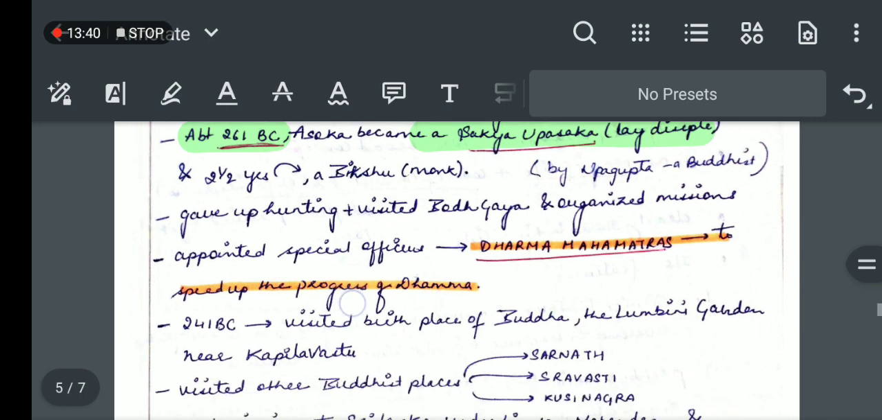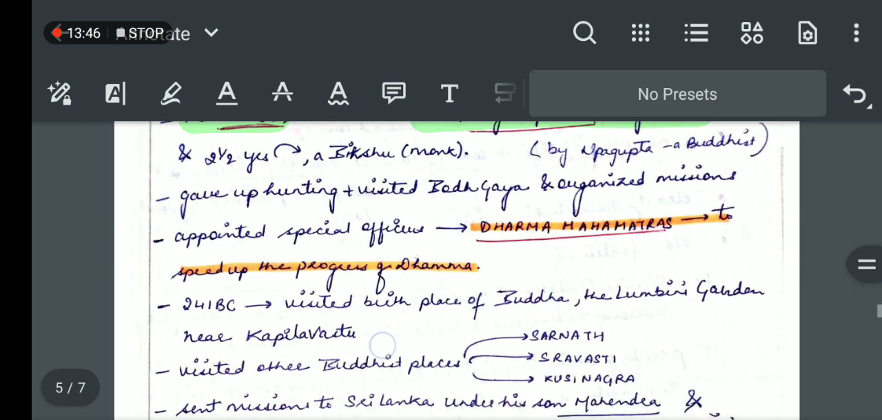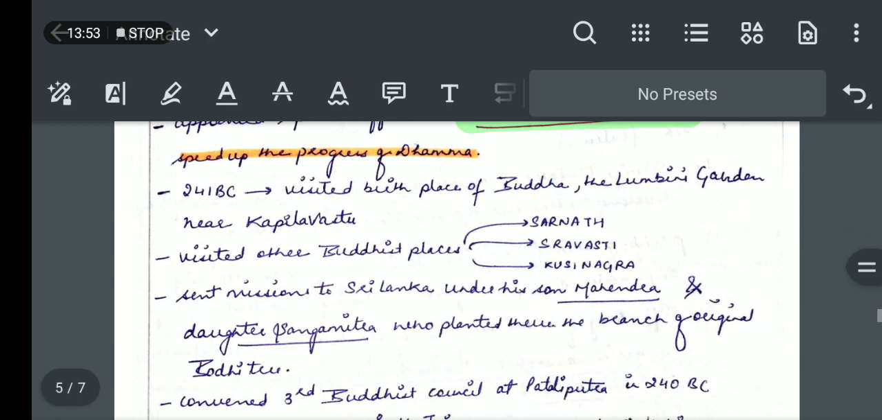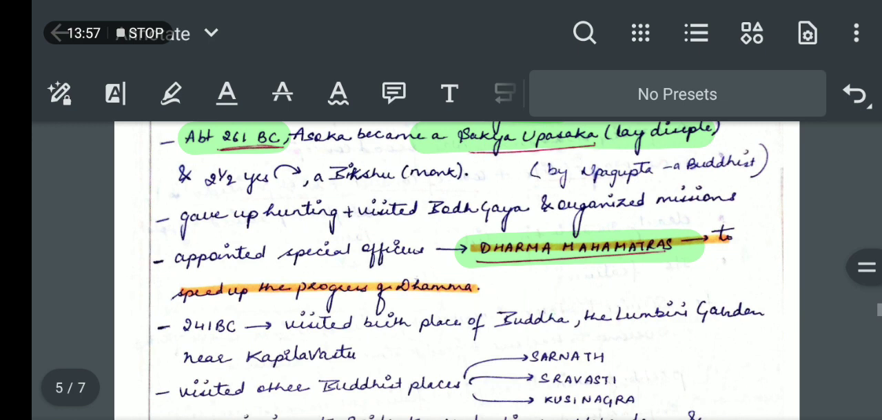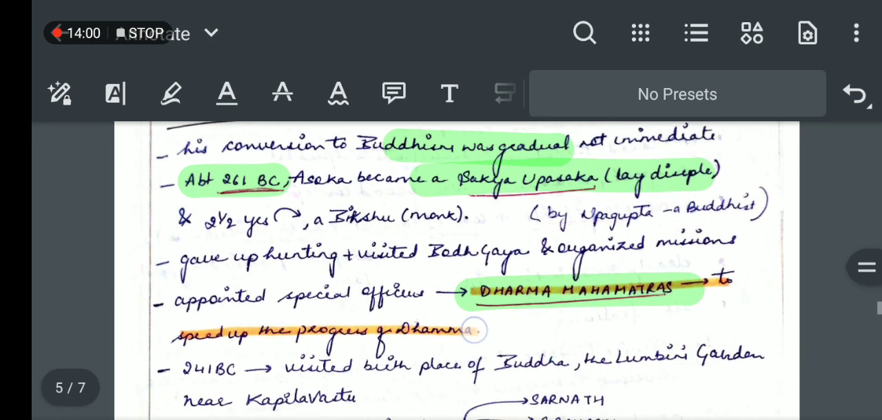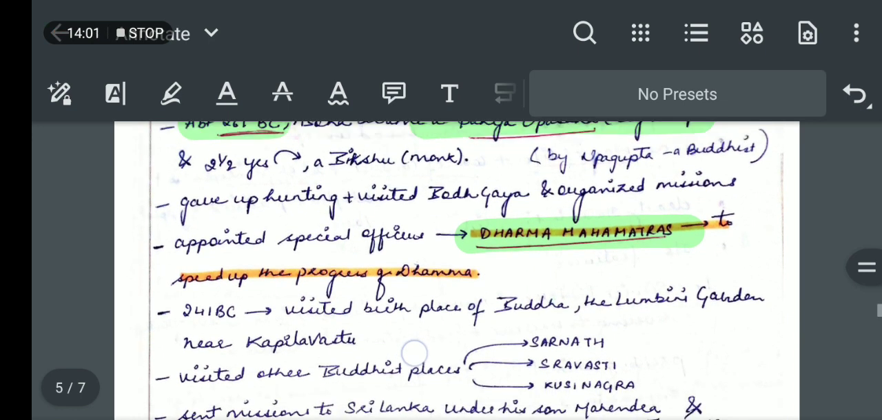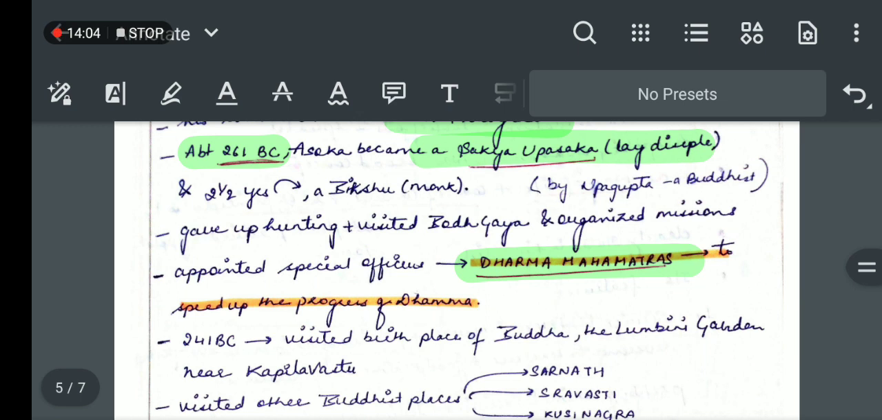Now he gave up hunting. He visited Bodh Gaya and organized various missions to spread Dhamma. He also appointed special officers, the Dhamma Mahamatras, to speed up the progress of spreading the Dhamma across all the regions. So in 261 BC he converted to Buddhism and started spreading Dhamma. He became a disciple or a monk.